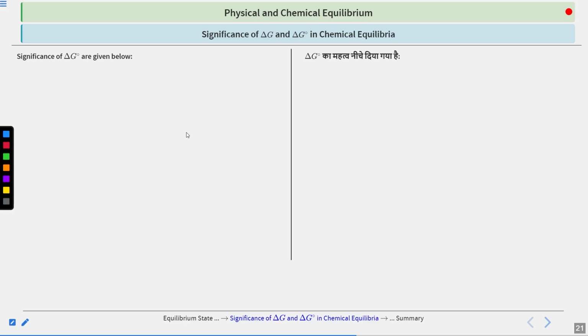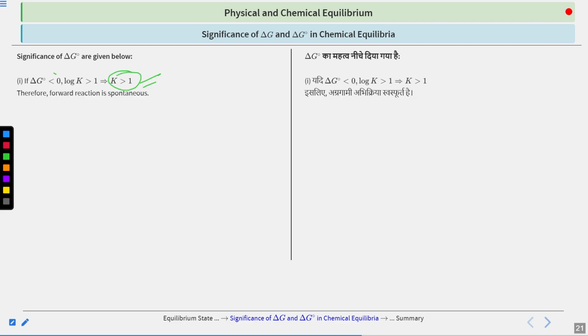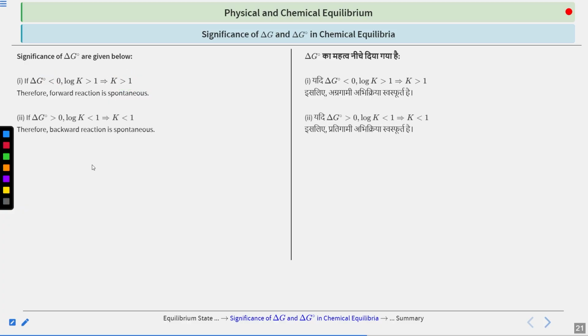Now, what is the significance of delta G naught? If your delta G naught is less than 0 in the previous equation, then your K will be greater than 1, because log K is positive. It means the reaction is spontaneous. So we can say that if your K is greater than 1, then your reaction will be spontaneous. The reverse is also true. Similarly, if your K is less than 1, then your delta G naught will be greater than 0 and your reaction will be non-spontaneous, or it is spontaneous in the backward direction if it is a reversible reaction.